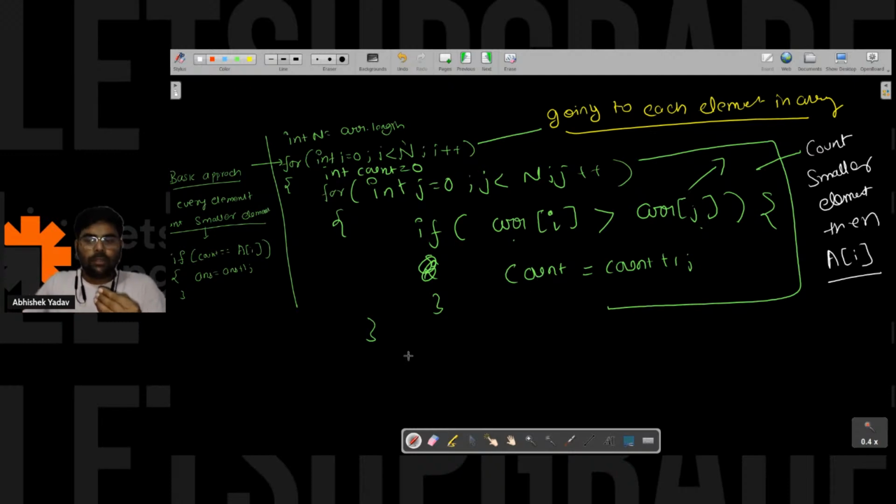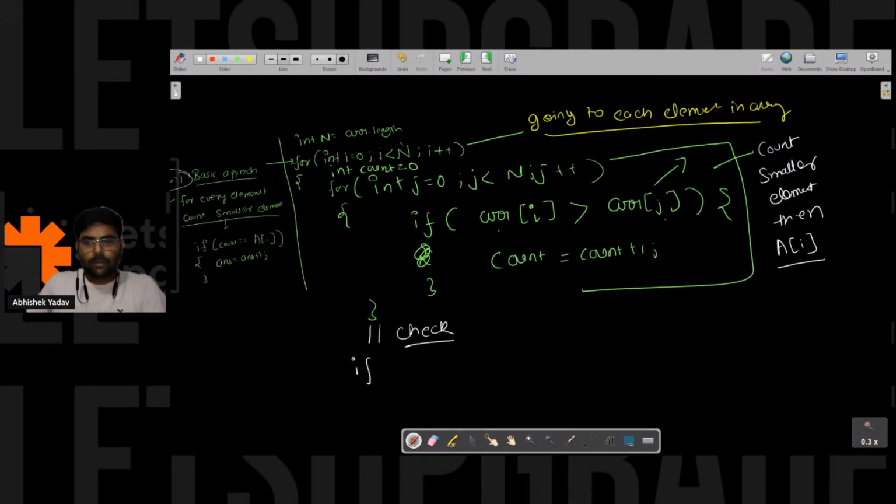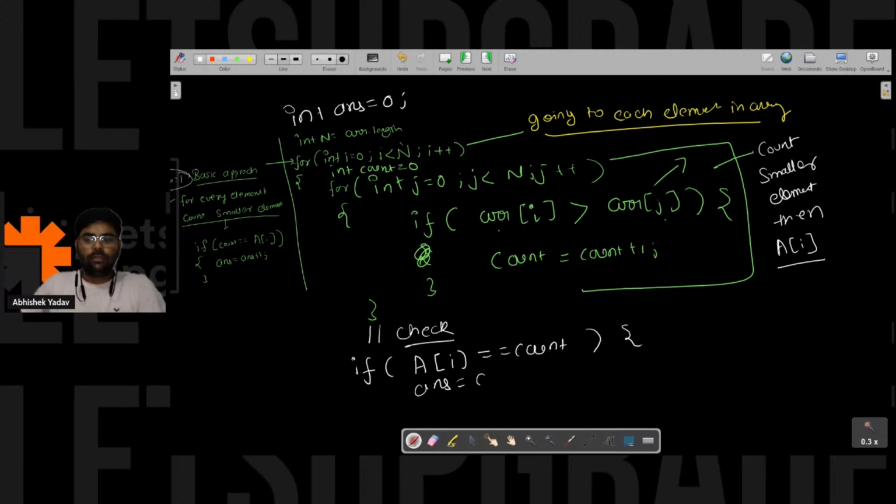And after that, you have to write a check whether the count is equal to arr of i or not. If it is equal, that means that is a noble integer. So you will write, hey, if arr of i is equal to count, that means you got one noble integer. You will maintain a variable answer and initialize it with 0, and here you will increase the value of answer, that is, answer plus 1, right? This one, yes or no? And this is the closing for loop, right? So this will be the answer, and after that you will print the value of answer.